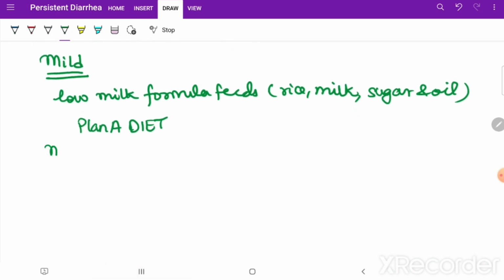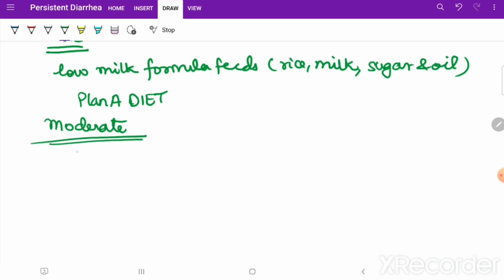Coming to moderate persistent diarrhea, you will not try milk. Do not try milk in these patients.